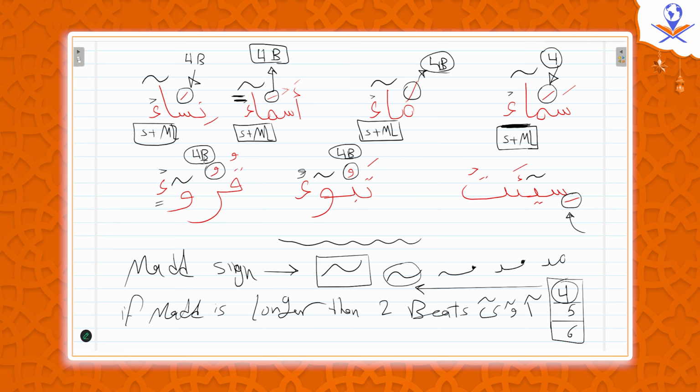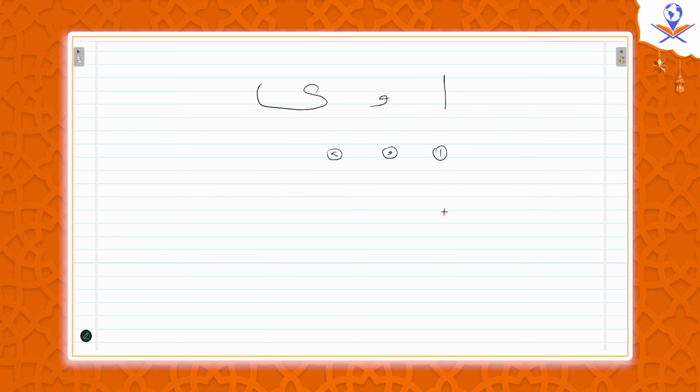Sorry, can I just ask you, because sometimes there's a mad sign and then underneath there's like a small vowel or a ya. Yeah, this is same. Remember when we said, as we have the long mad letters like this, we have short mad letters. Remember? And we said this is same. For example, the word aqra'an.